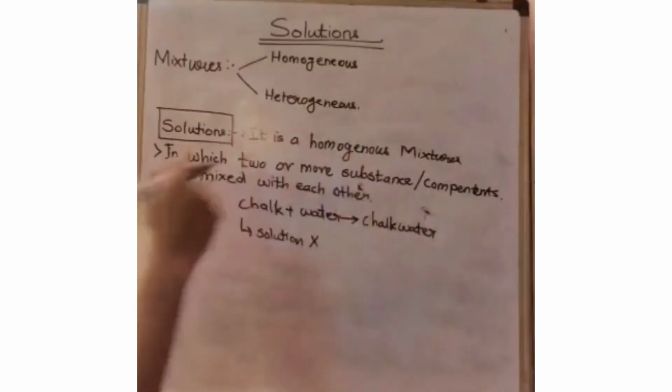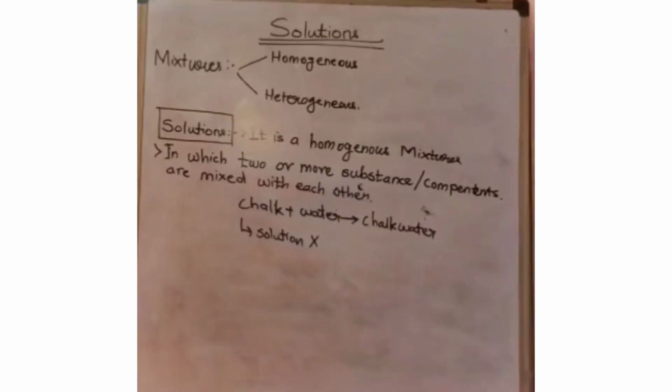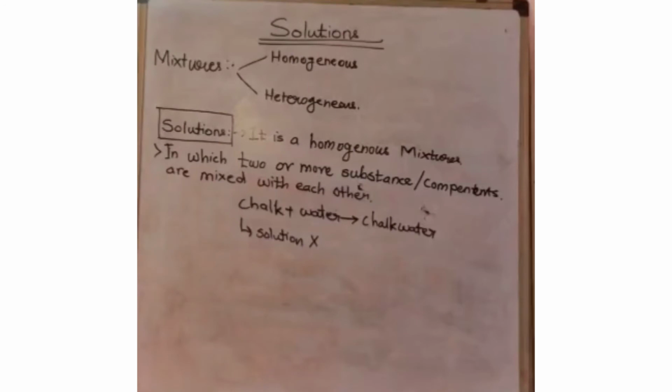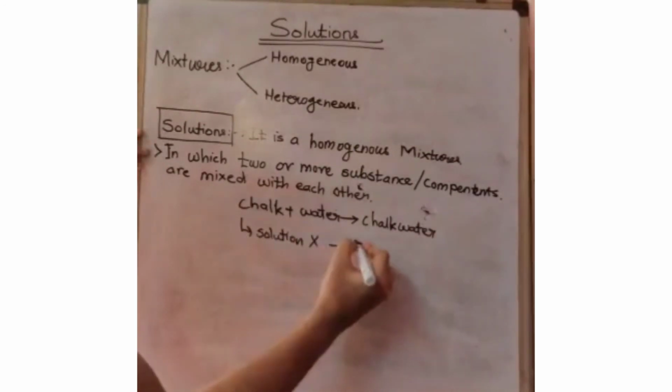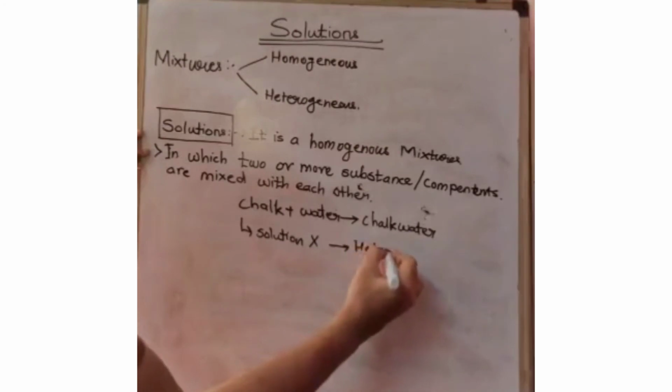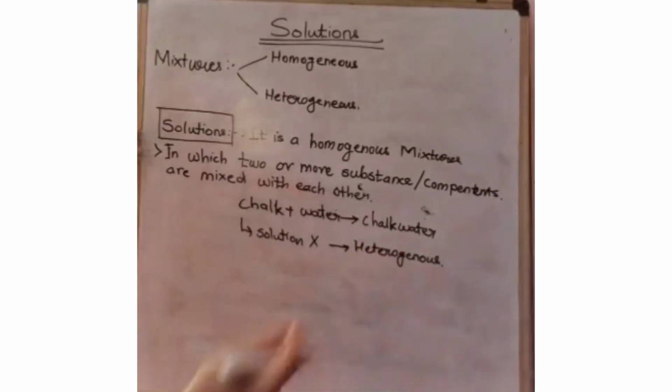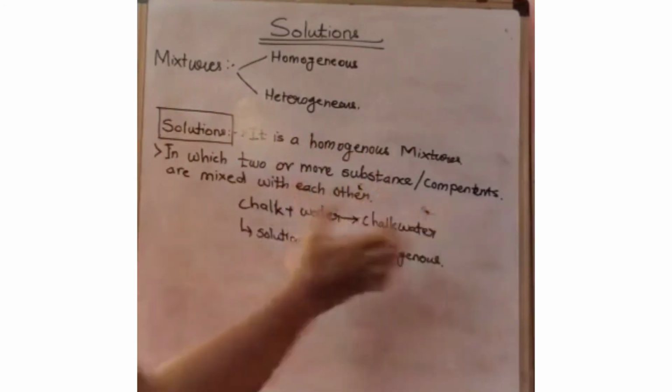Why? Because there are no equal substances, as we say homogeneous. This is the case for the heterogeneous, so I will write it down here as heterogeneous. That's why we can't say chalk water is a solution.